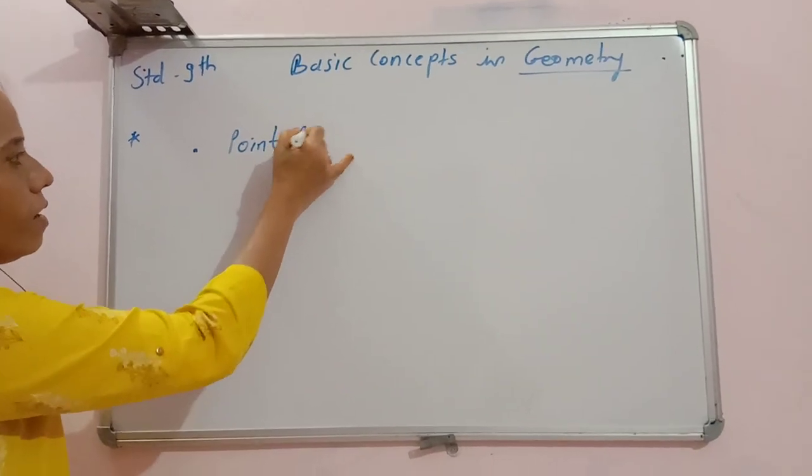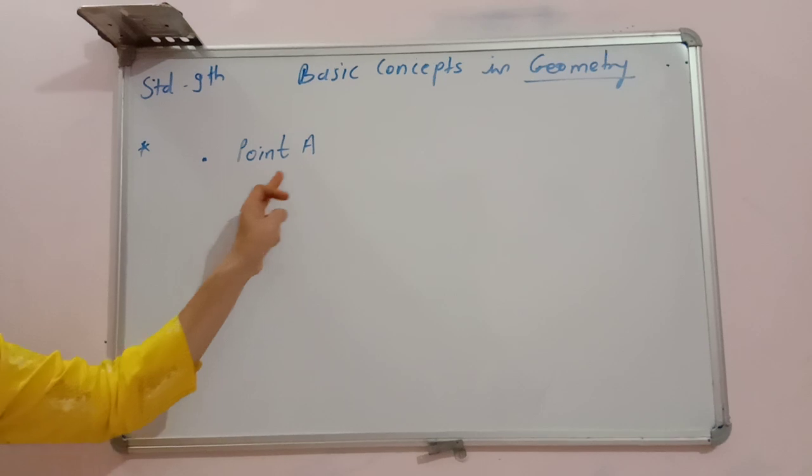It is represented by any alphabet. I have taken here A. This is point A. It is read as point A.